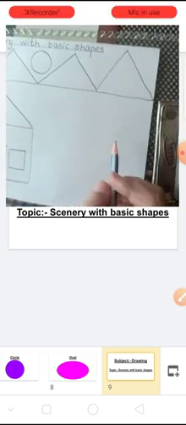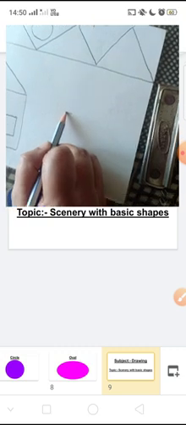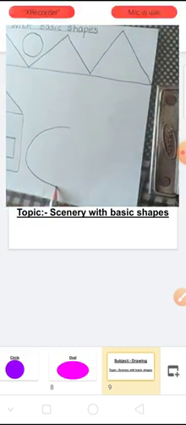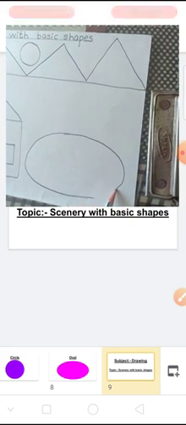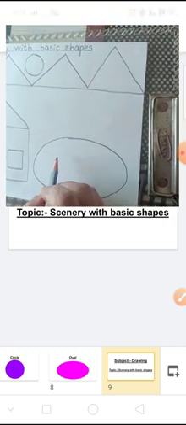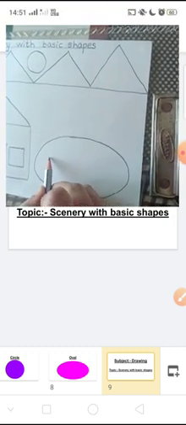Then let us draw the pond here with an oval shape. Draw an oval shape like this to draw the pond. Now inside the pond, let us draw some fishes with basic shapes.